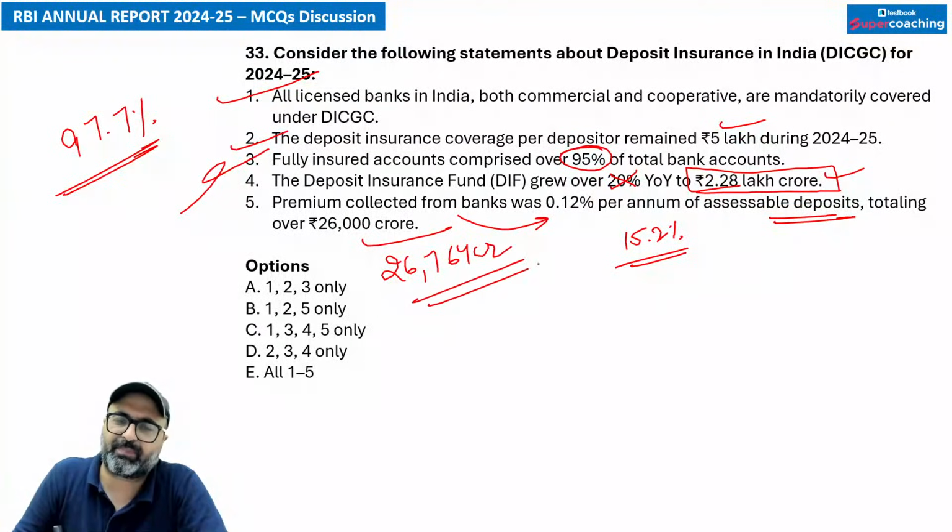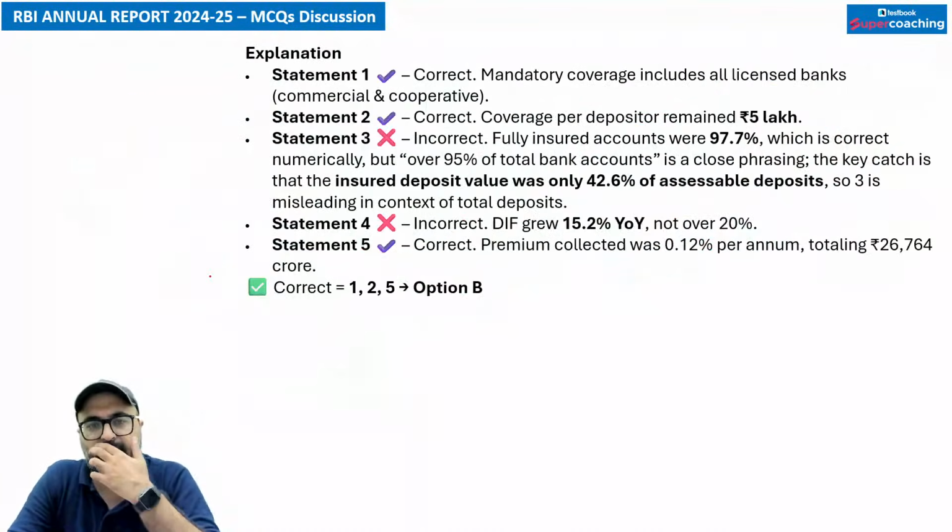27,764 crore rupees का प्रीमियम है जो collect किया है by DICGC. So 1, 2 and 5 are correct. So B option is the correct answer. चलो अगला question देखते हैं.